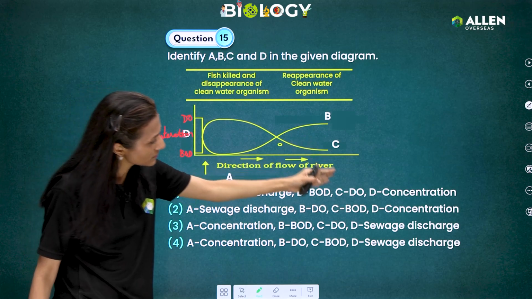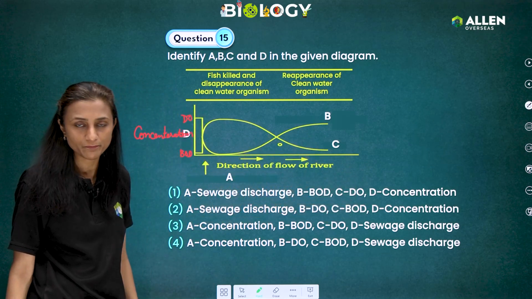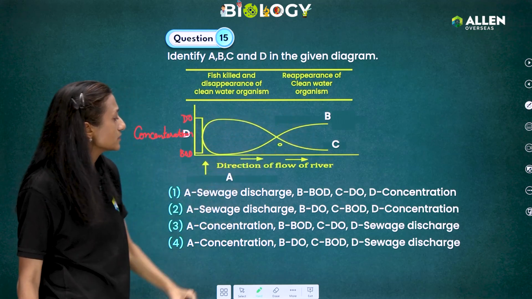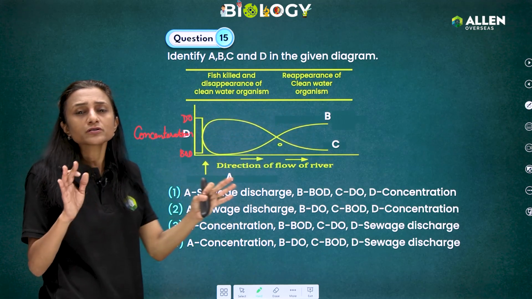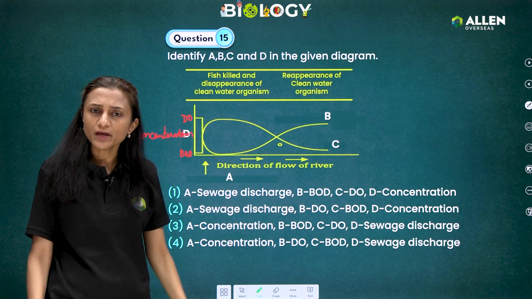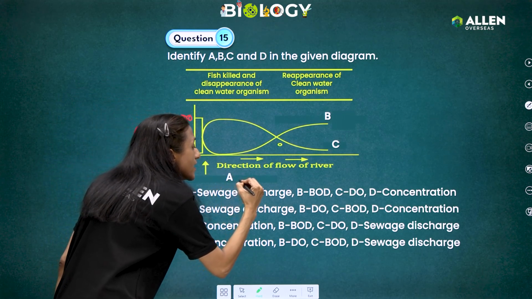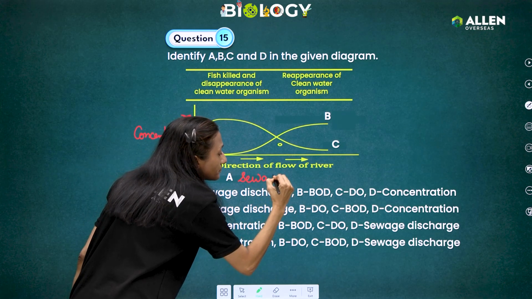D is showing us the concentration, which is there in two options. Simultaneously, we'll save time and see the options. Two options are given, so we are concentrating on two options. Now we have to find B and C and also A. Now suppose sewage discharge happens in a particular confined area. Then we can say A will be sewage discharge.